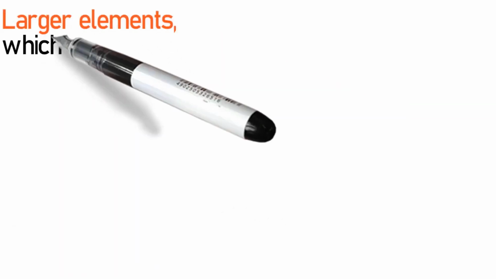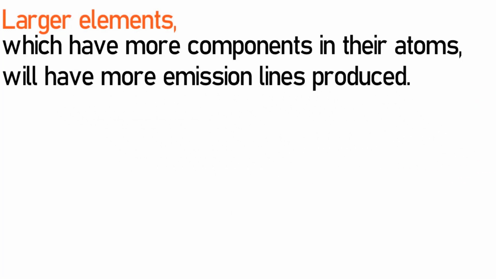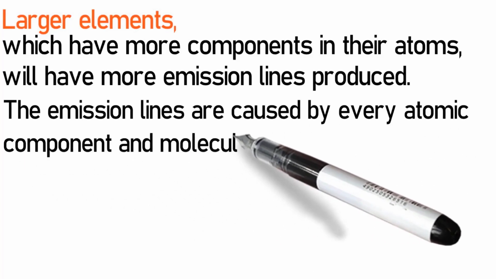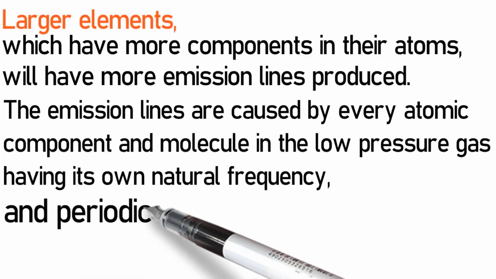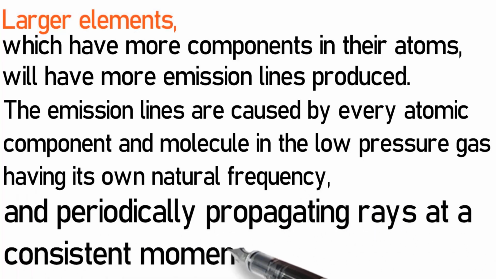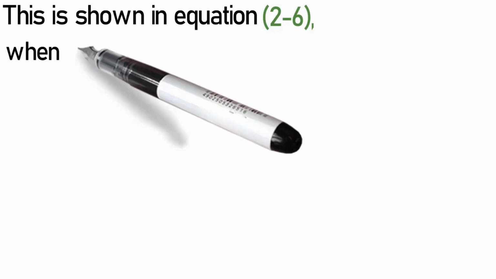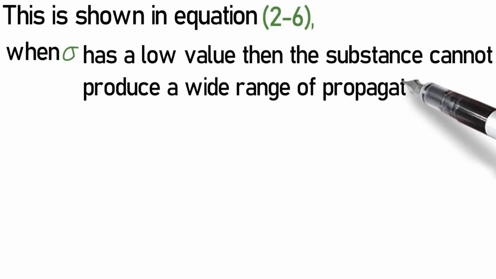Larger elements, which have more components in their atoms, will have more emission lines produced. The emission lines are caused by every atomic component and molecule in the low-pressure gas having its own natural frequency and periodically propagating rays at a consistent momentum. This is shown in equation 2-6. When sigma has a low value, then the substance cannot produce a wide range of propagated rays.